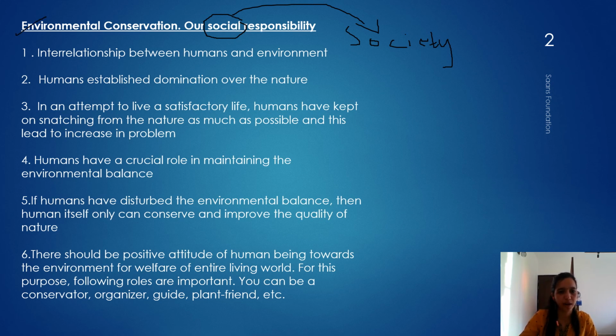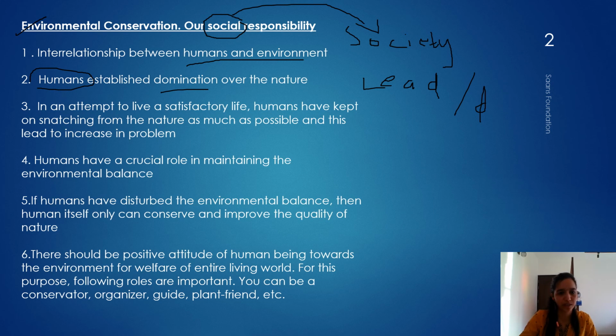Interrelation between humans and environment. As we studied in the beginning part, ecology, ecosystem. There is a relation or interaction between humans and the environment, biotic, abiotic, all the factors. Because of this, we already know that humans have established a domination. We dominate means we lead. We lead the food chain because we can think. Okay, we can think, not like the other animals. We can decide. We can take decisions. That's why we lead.